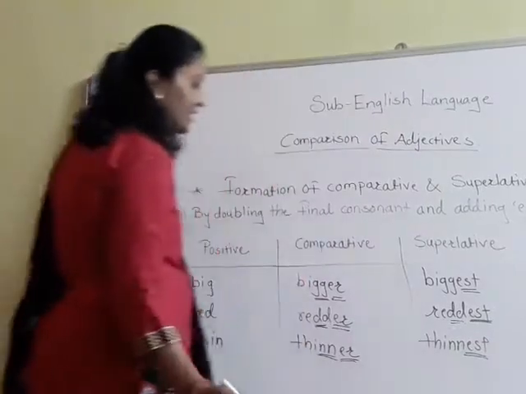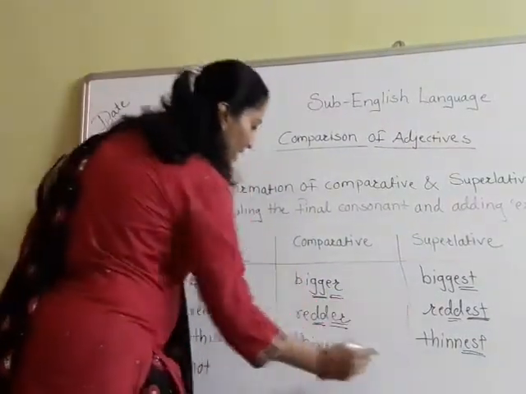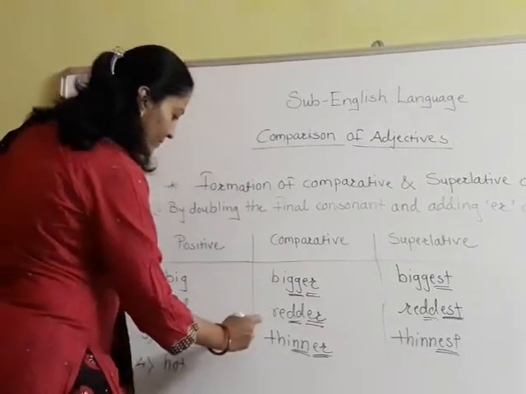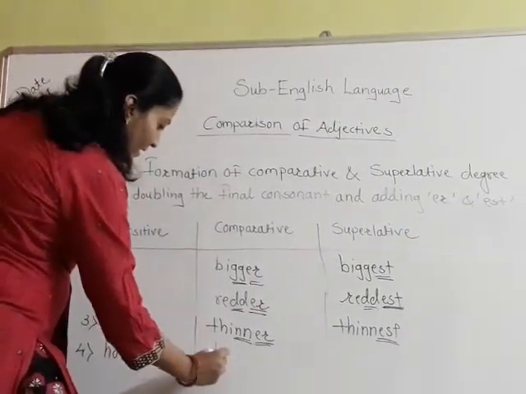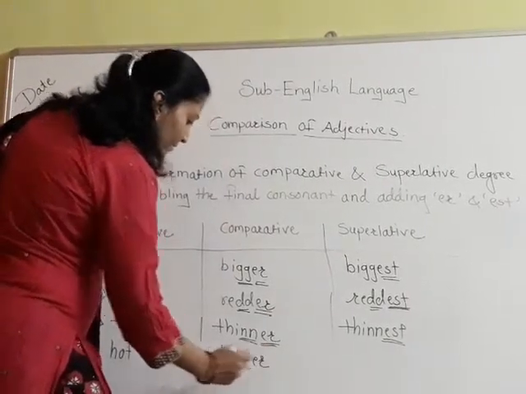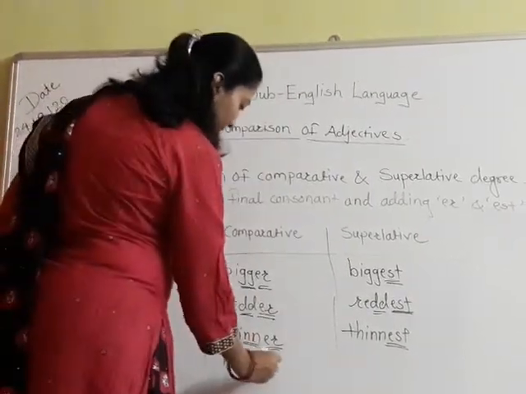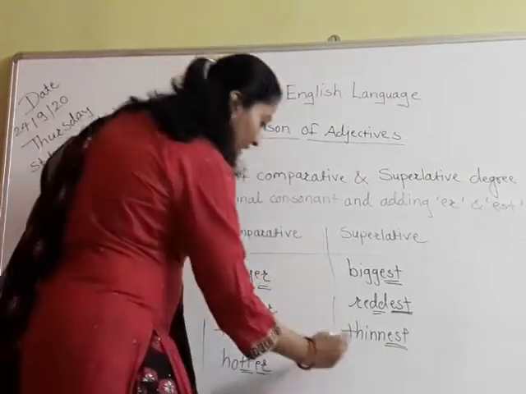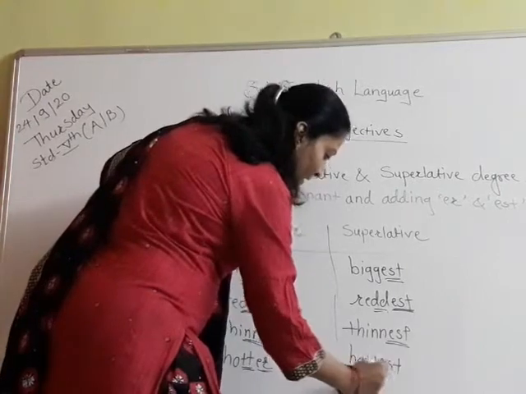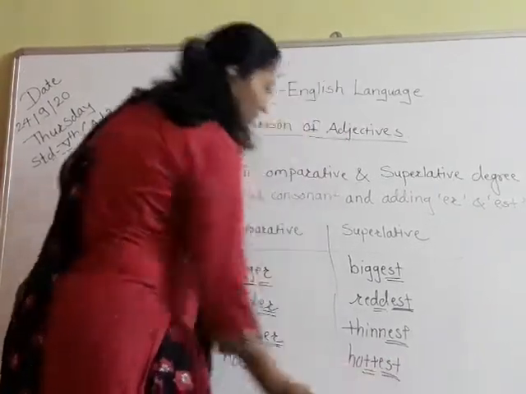I have added EST to this word. And this word hot, I have used double T here, hotter. Okay, and in superlative degree I have used hottest, double T and EST.